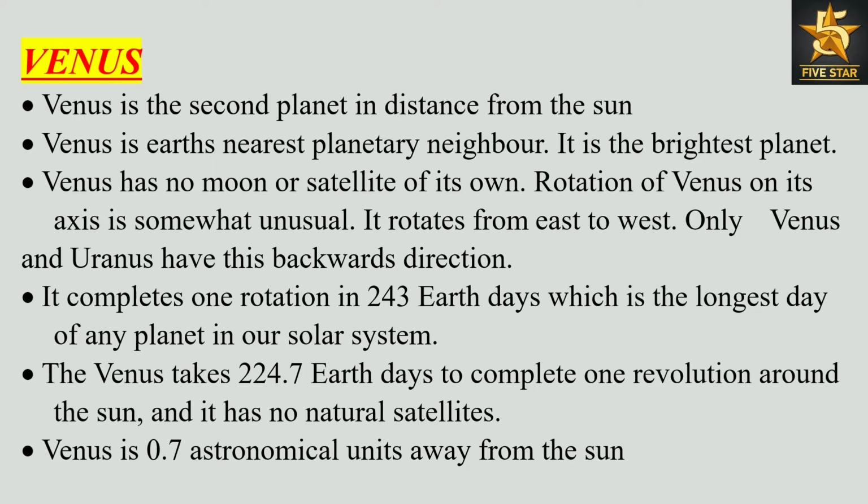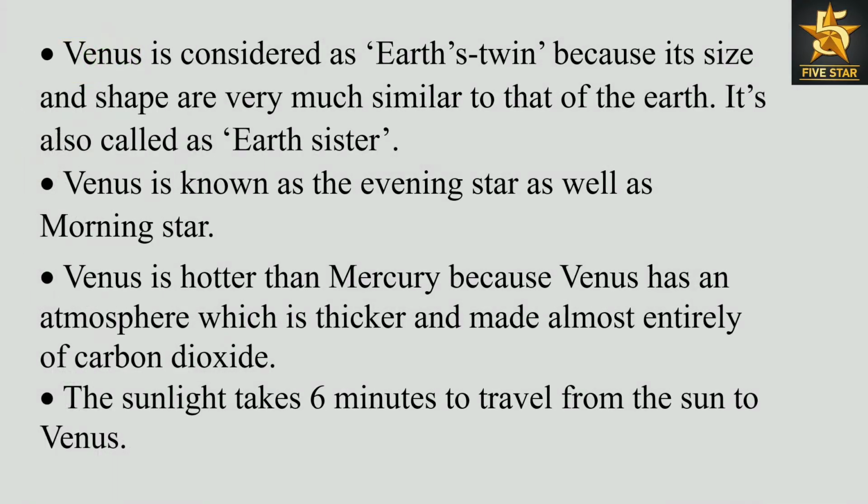Venus is 0.7 astronomical units away from the Sun. Venus is considered as Earth's twin because its size and shape are very much similar to that of the Earth. It's also called Earth's sister. Venus is known as the evening star as well as morning star. Venus is hotter than Mercury because Venus has an atmosphere which is thicker and made almost entirely of carbon dioxide. The sunlight takes 6 minutes to travel from the Sun to Venus.